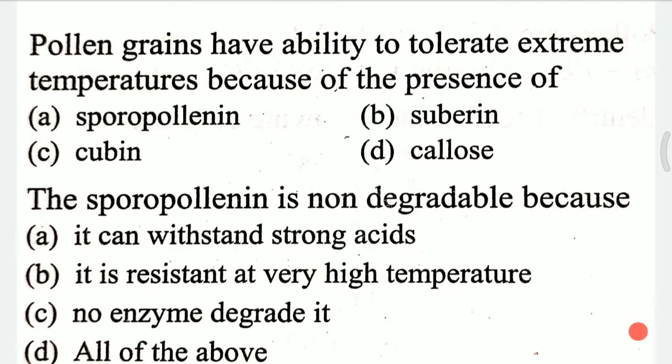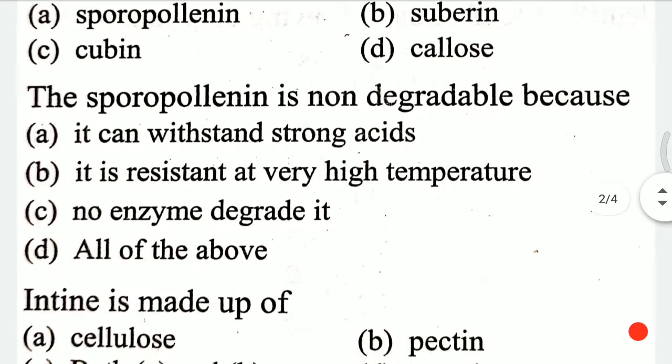Question 4th. The sporopollenin is non-degradable because A. It can withstand strong acid, B. It is resistant at very high temperature, C. No enzyme degrades it, D. All of the above. The sporopollenin is non-degradable because, and the answer for this question is D, that is all of the above.